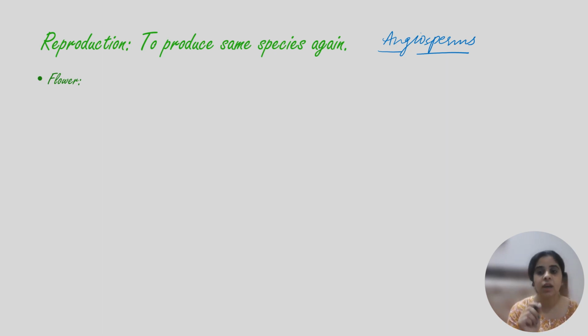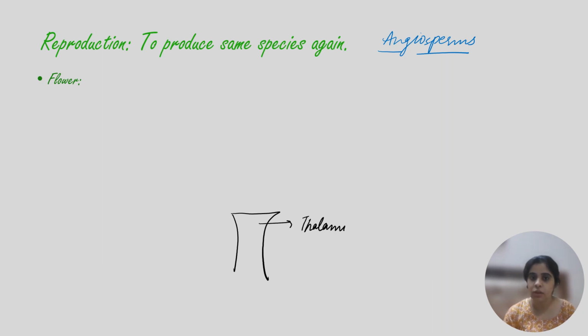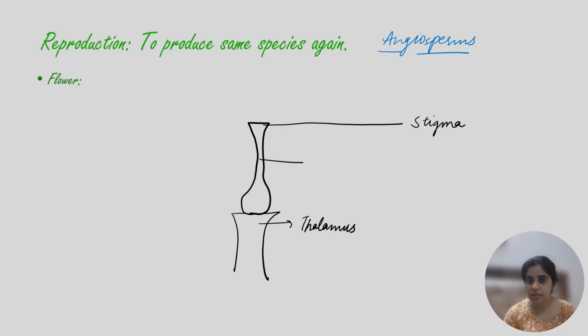So let's see the structure of the flower first. This is the thalamus, the base of the flower, where all the parts of the flower are attached. And this is the female reproductive part, and it is composed of three parts. First one is the stigma. It is the receiving part where the pollen grains will be received. This is the style, a tube-like structure, and this is the ovary, where the ovules are present.